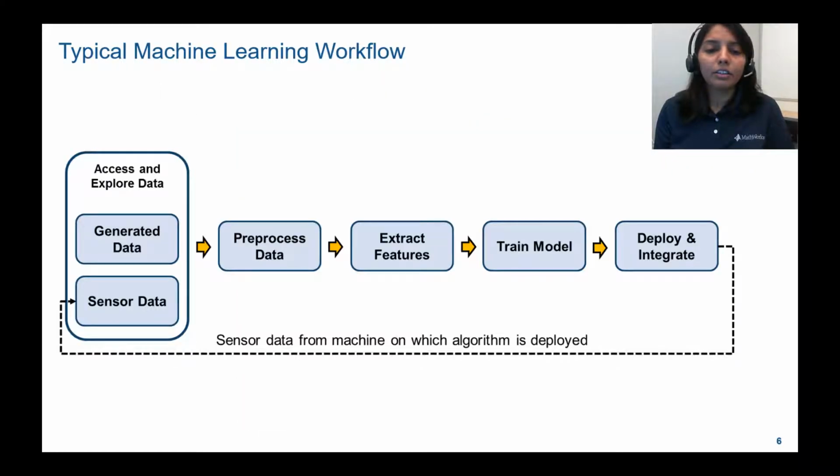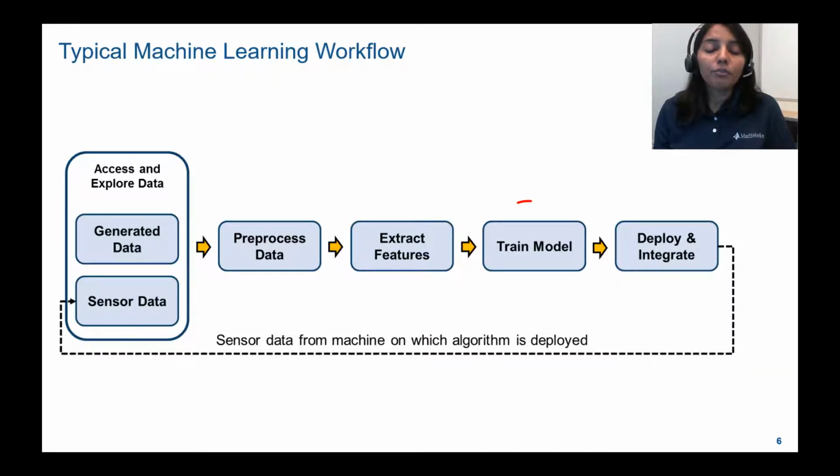Here's a typical machine learning flowchart. First, we need to develop an initial framework in MATLAB for collecting data samples. This data can be real-world data collected from sensors, or it can be simulated data. We need to analyze and explore the data to identify the samples of interest and to discover what outliers can look like. Next, we need to pre-process the data and extract features from it. This step is critical to transform our data into a format that the deep learning neural network can work with.